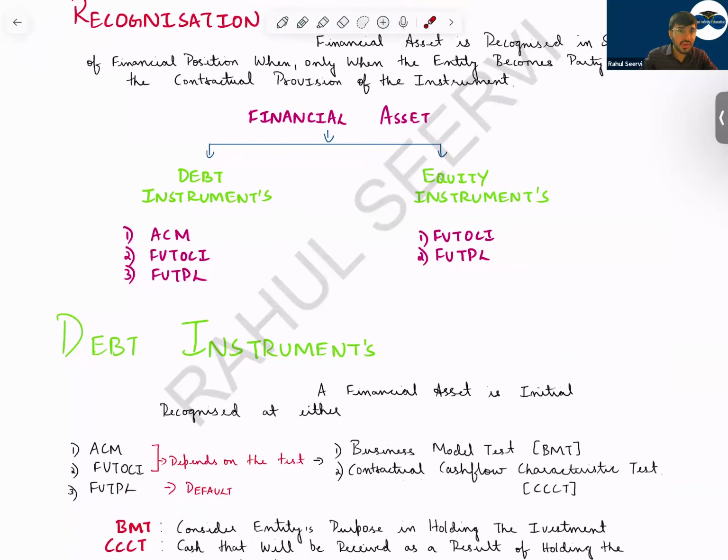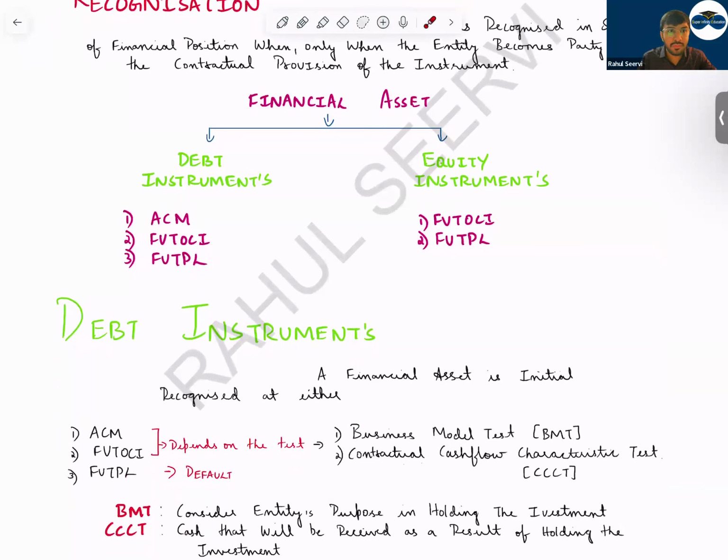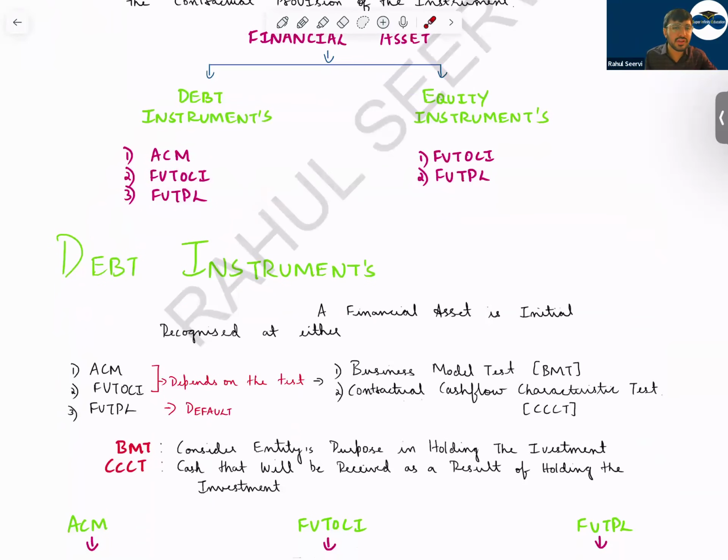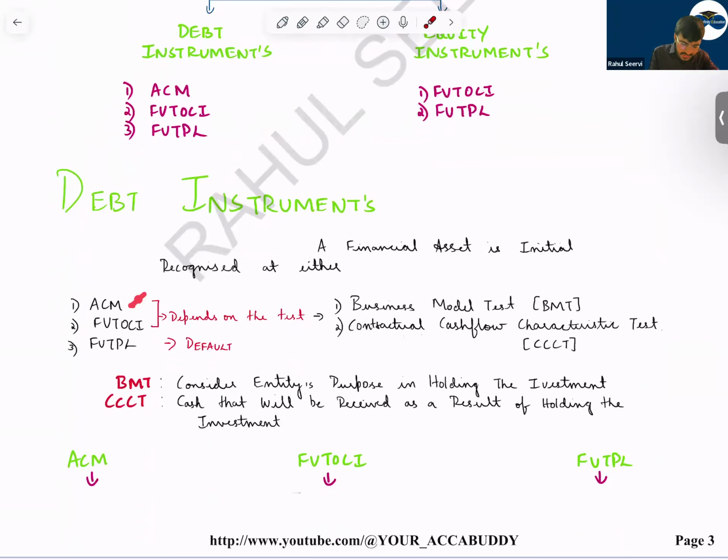Now, in your SBR exam, calculation will not be much, but sometimes a case scenario could be given and they will ask you, or you should mention, whether we'll follow amortization cost method or fair value through OCI or fair value through P&L. Now, to decide which model we will follow in debt instrument, we have two important tests. Amortization cost and fair value through OCI will depend on these two tests: BMT, business model test, and contractual cash flow test.